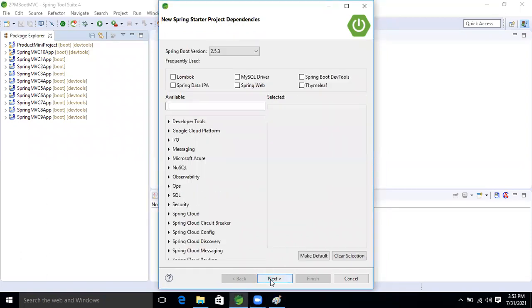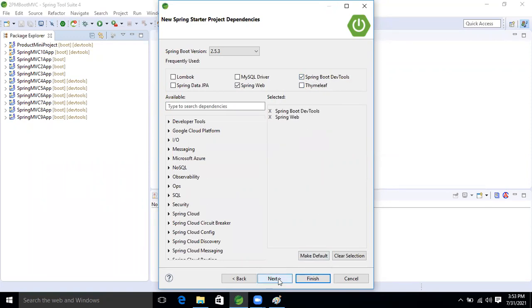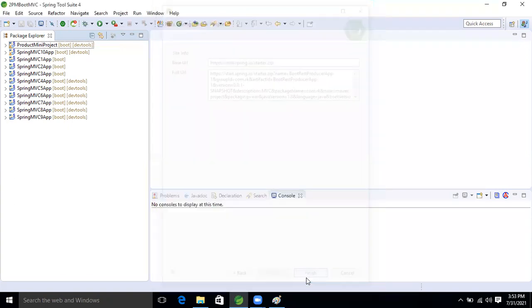Take next. Here I'm going to select Spring Web, and another one is Spring Boot Dev Tools. These two dependencies I'm selecting, guys. Now next and finish.